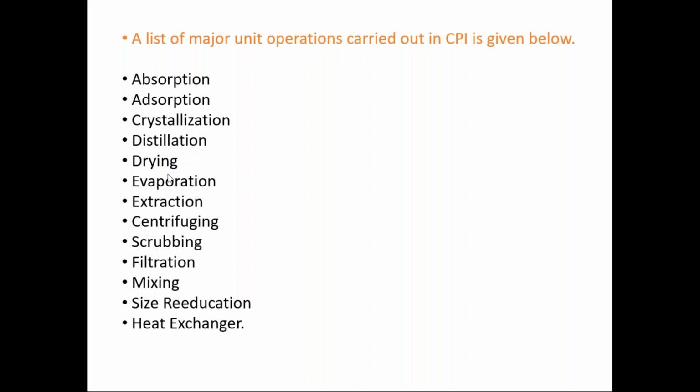Then drying is also a unit operation where we are separating or removing moisture from wet products. We are separating the moisture from the wet product with the help of thermal energy, with the help of hot air, hot gases, etc. So there is no chemical reaction.